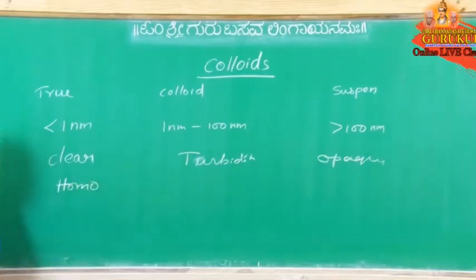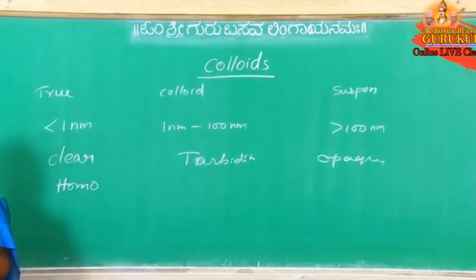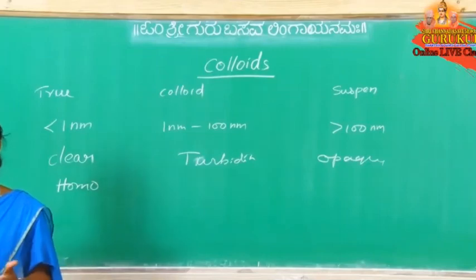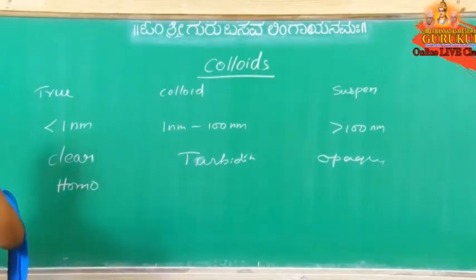Nothing but it appears like a single phase. We can't say here only salt is present, here salt is not present. In one glass of water, salt is added. Any salt we can add, for example table salt. After stirring, that salt dissolves in it. Then it appears clear.